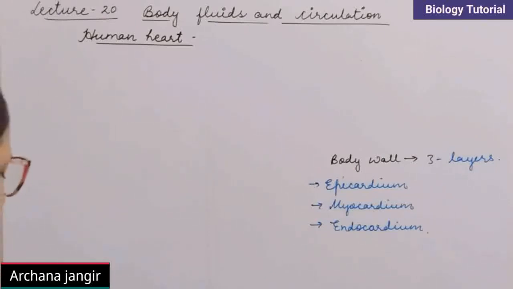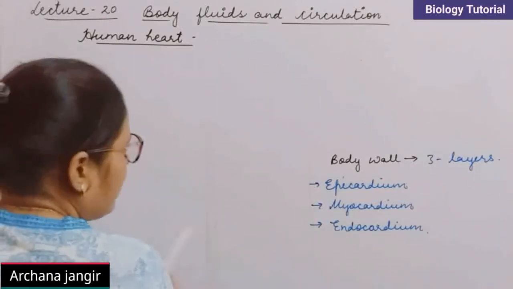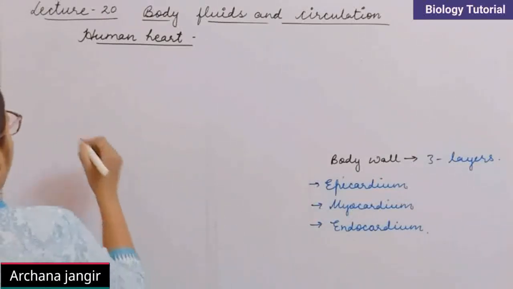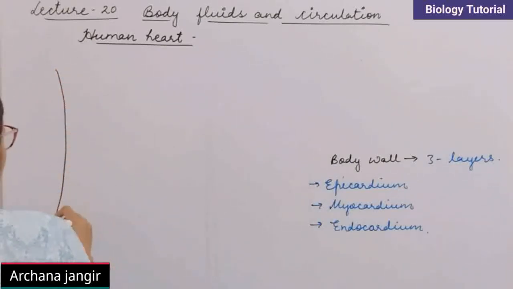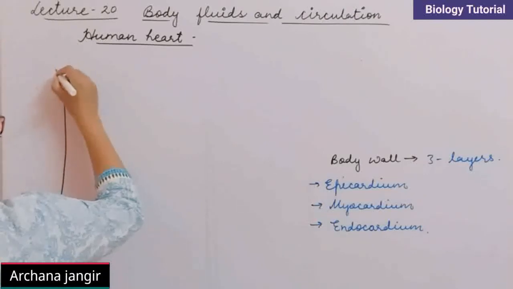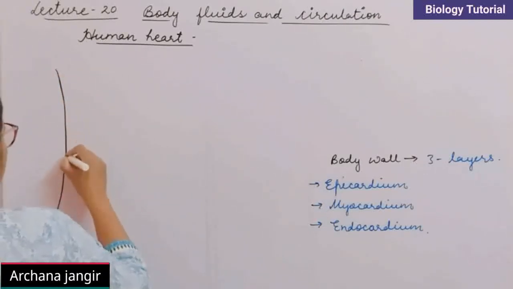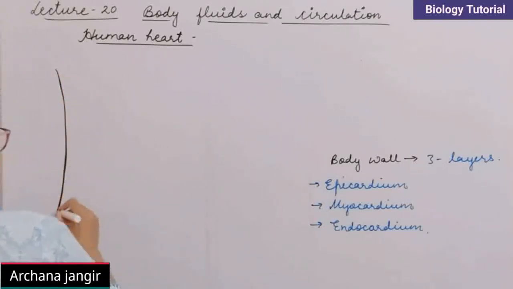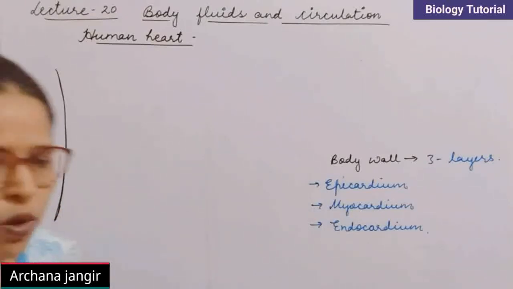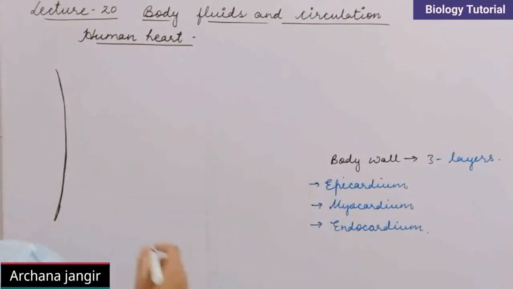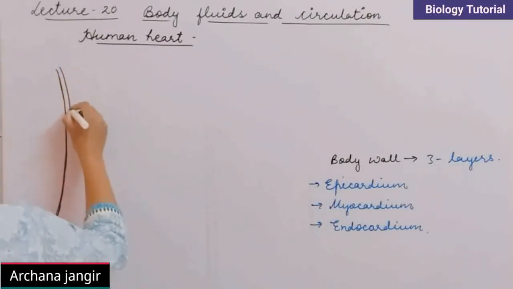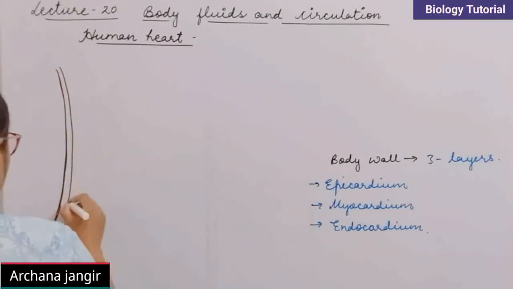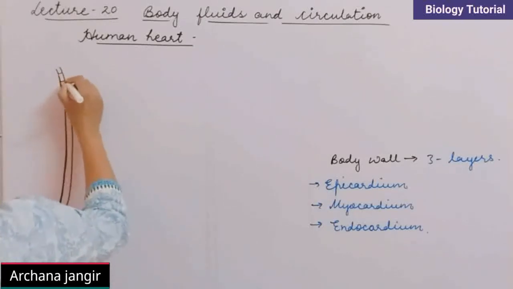Firstly the internal one is called endocardium. This layer is called endocardium. Next, the myocardium is there. I am drawing this with a thick layer.